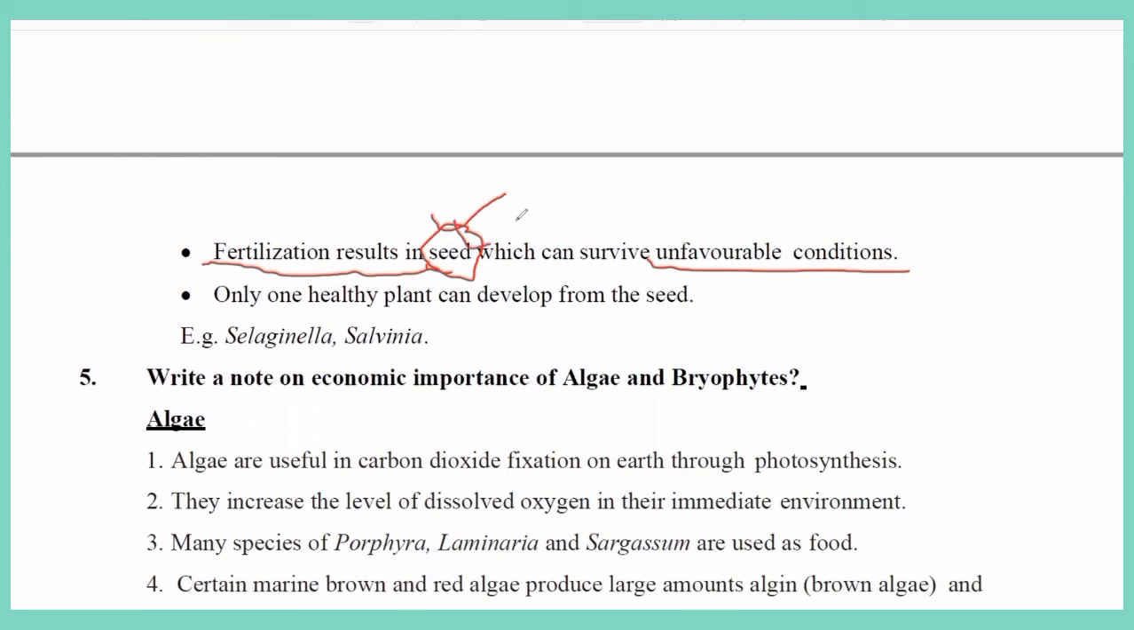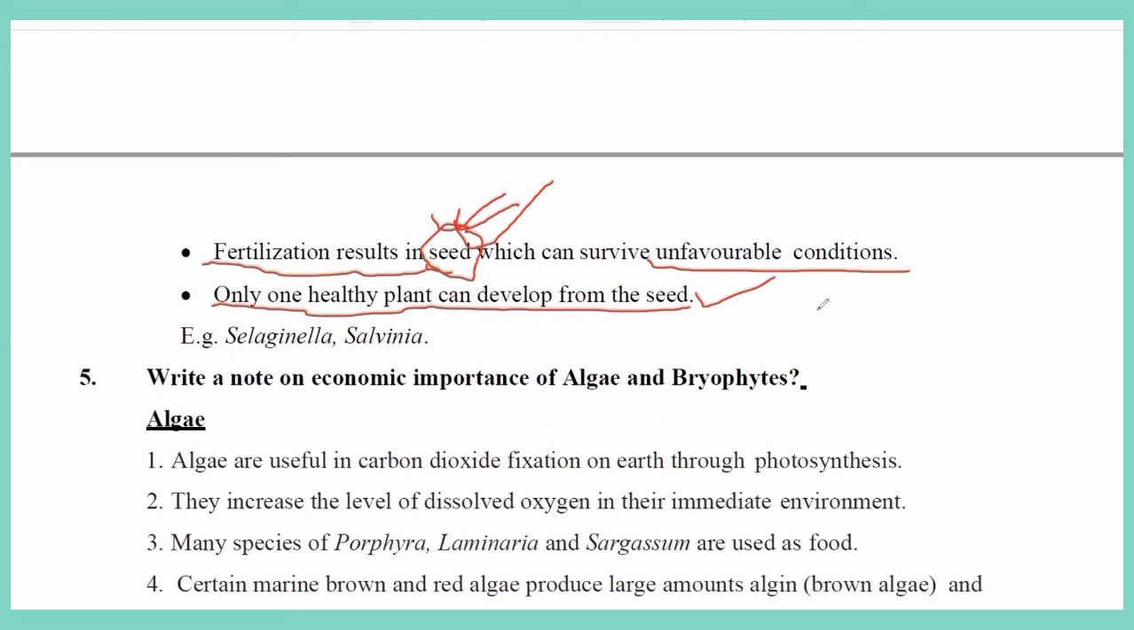If cross fertilization occurs, a seed is formed which helps withstand unfavorable conditions, meaning conditions that are not suitable. At that time the seed will be stored, and whenever conditions are favorable, the seed will germinate and produce the remaining pteridophyte plants. Only one healthy plant can develop from the seed. So because of heterospory, a seed is formed.